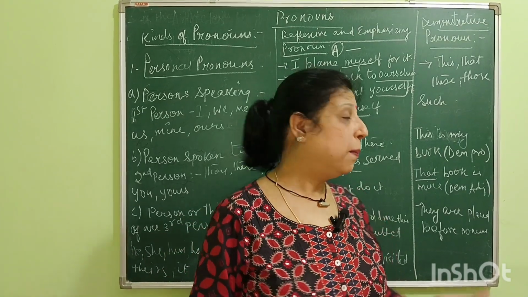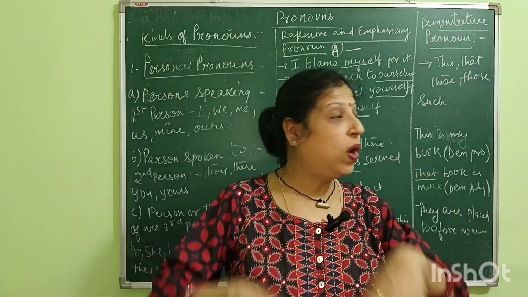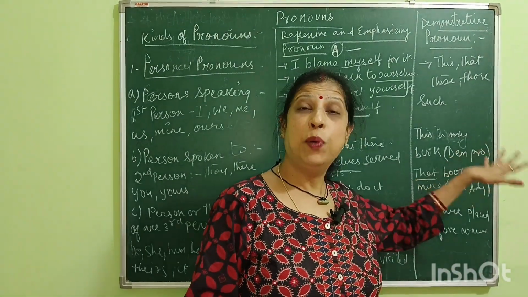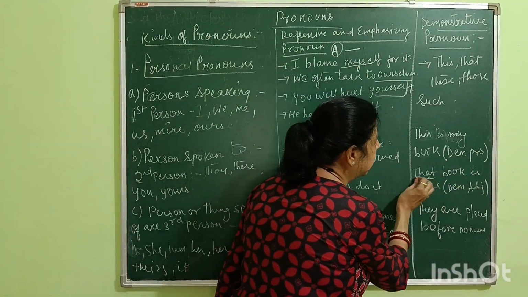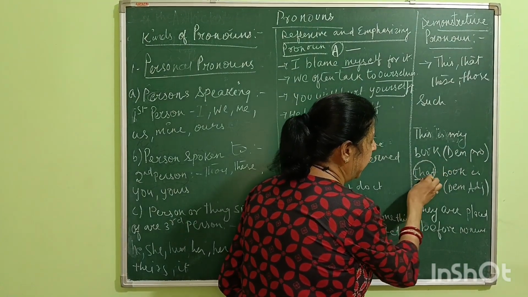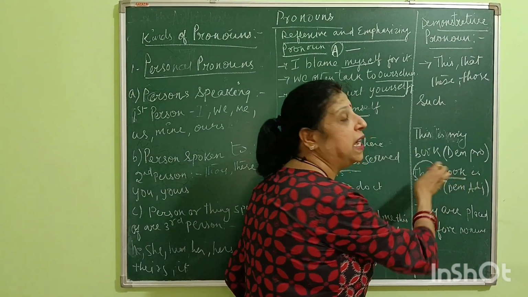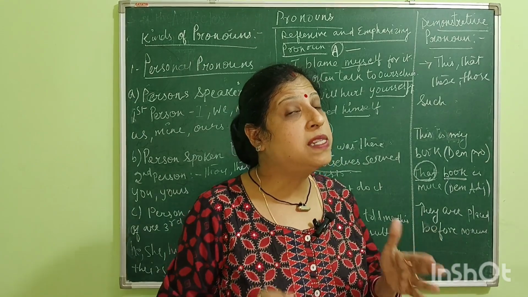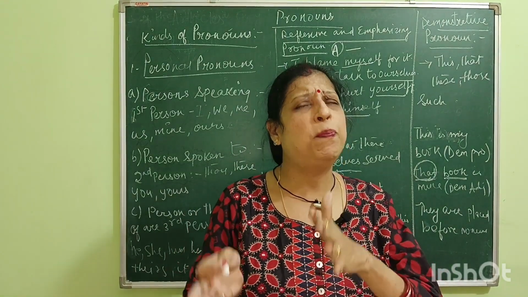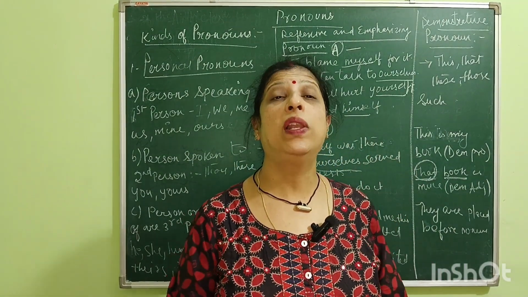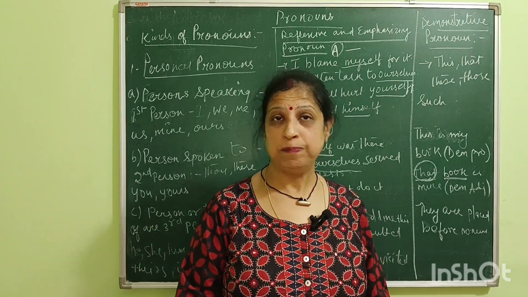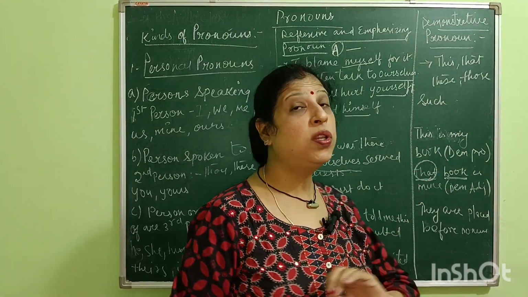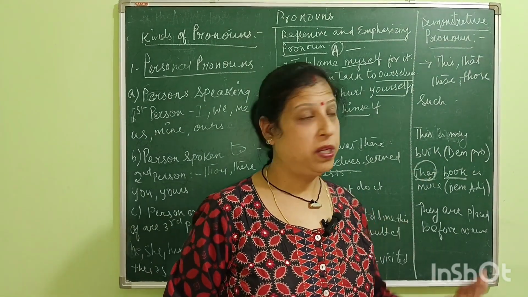Why adjective? Because in "That book is mine," the word "that" is placed before the noun. The word placed just before the noun is called a demonstrative adjective. That is not a demonstrative pronoun.